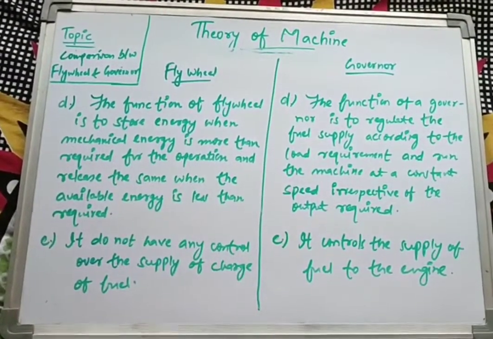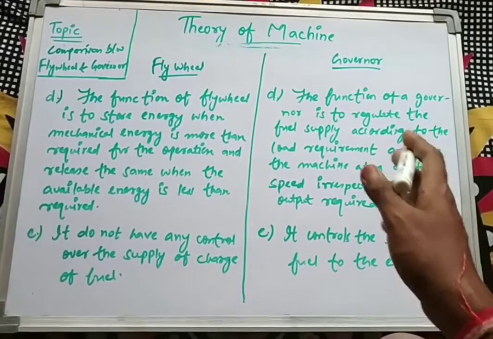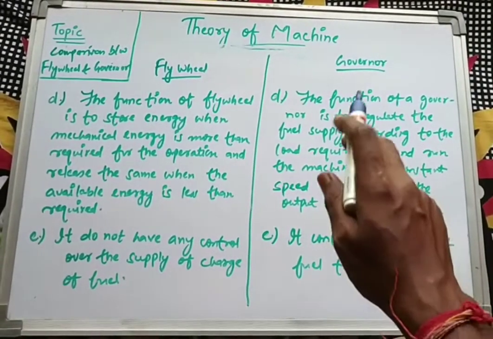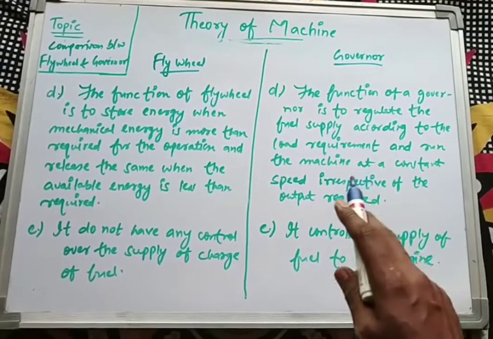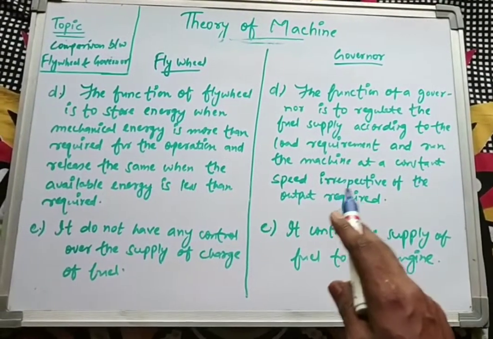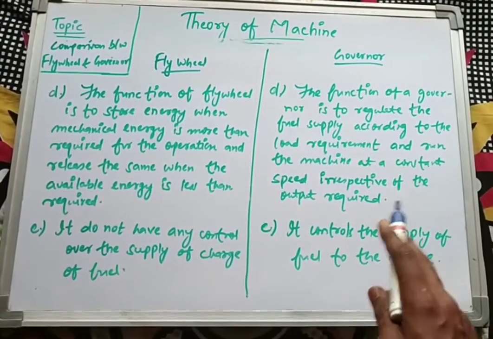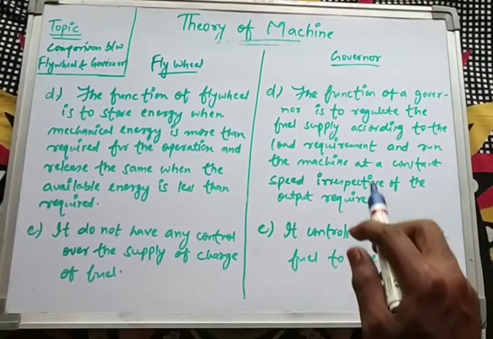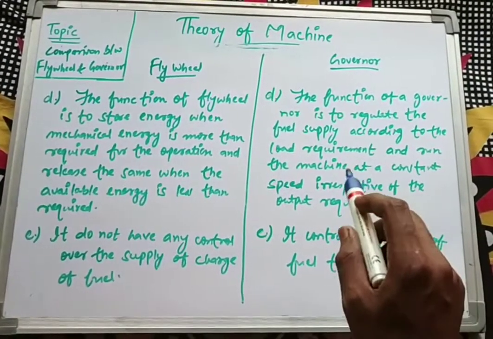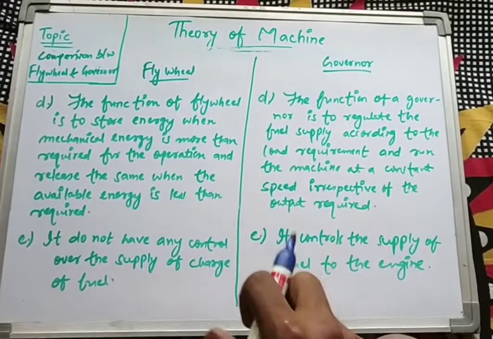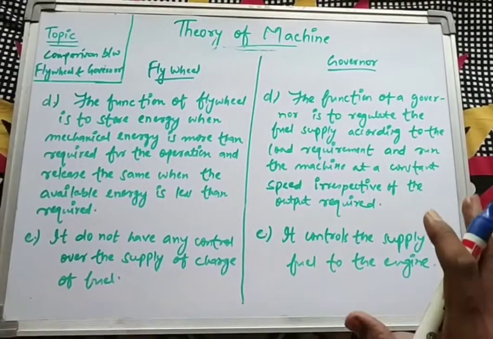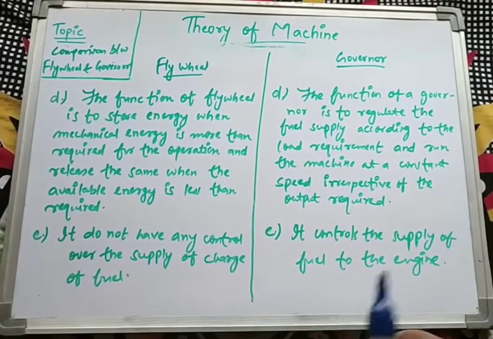And the function of a governor is to regulate the fuel supply according to the load requirement and run the machine at a constant speed irrespective of the output required. That means the main function of the governor is to control the amount of fuel to be supplied and maintain the engine at a mean speed.